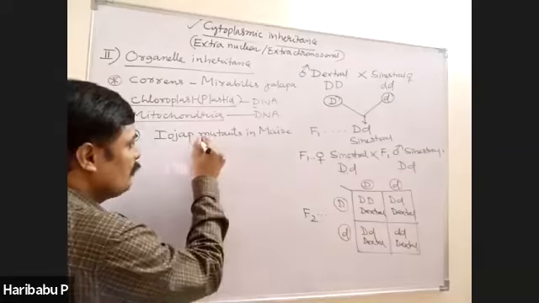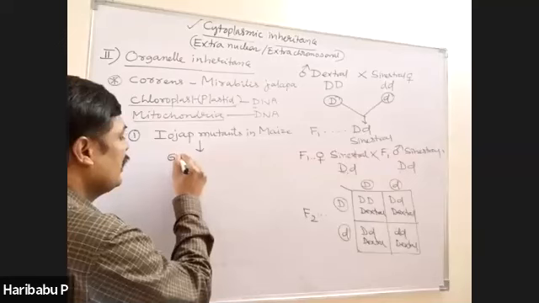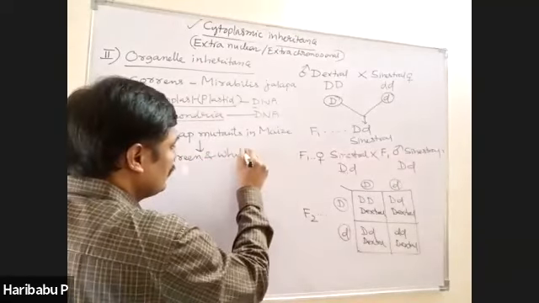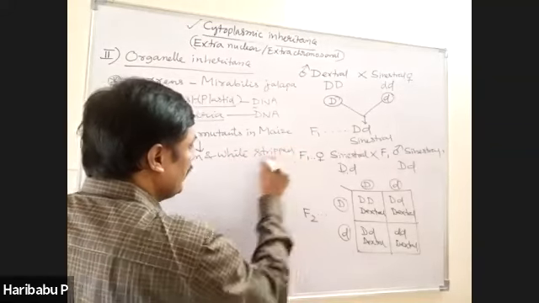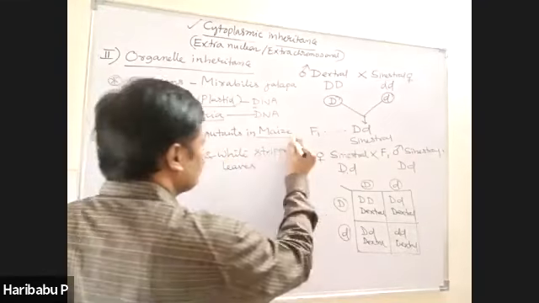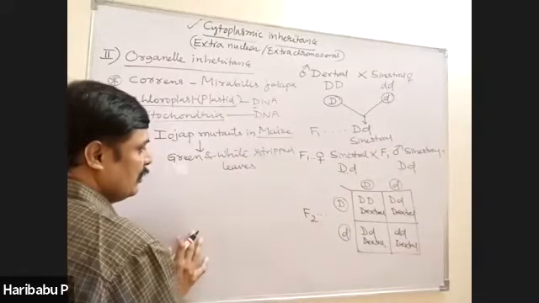These iojap mutants are characterized by the presence of green and white striped leaves. Green and white striped leaves in maize are due to plastid inheritance. I think you understand.